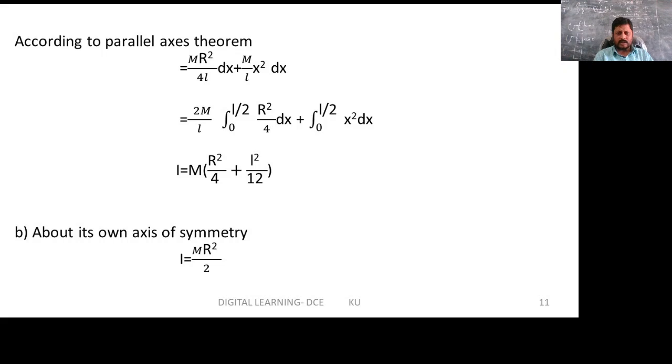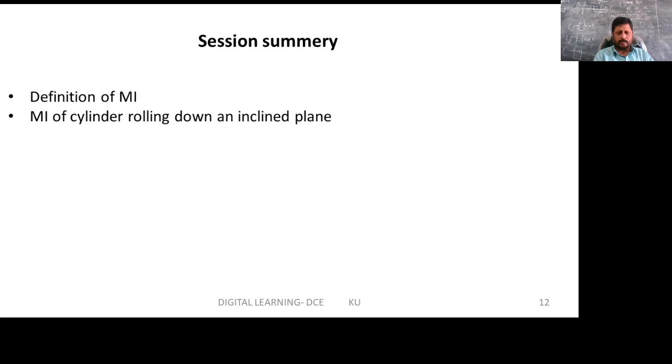Then I equals m into (r square over 4 plus l square divided by 12). And the moment of inertia about its own axis of symmetry is I equals m r square divided by 2.